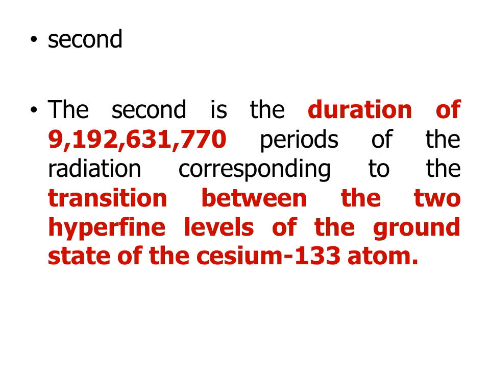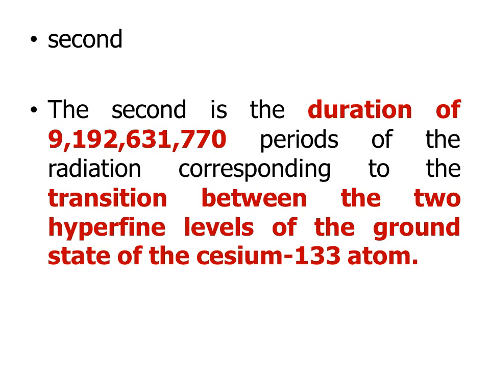And here we are going to see about second. What is second? The second is the duration of 9,192,631,770 periods of radiation corresponding to the transition between the two hyperfine levels of the ground state of the cesium 133 atom.